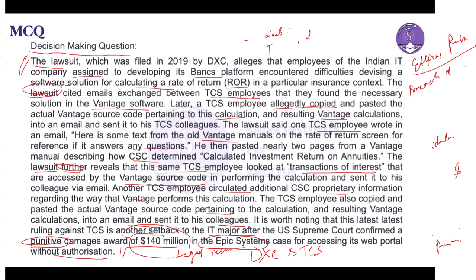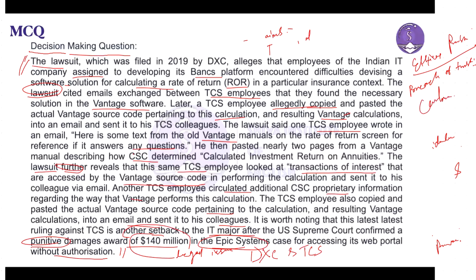From an ethical standpoint, sharing proprietary information without consent raises concerns about trust and integrity. Companies are expected to uphold ethical standards in handling confidential information, isn't it? You also need to look at the employee actions.